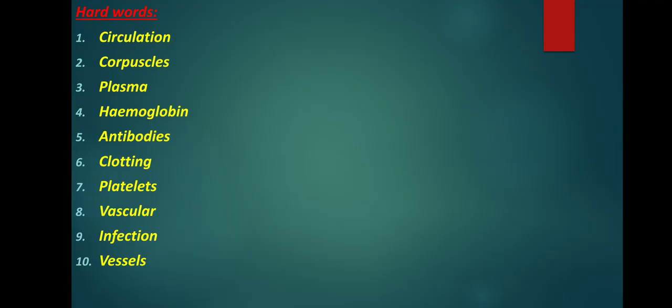Today I give 10 hard words. First one: circulation, corpuscles, plasma, hemoglobin, antibodies, clotting, platelets, vascular, infection, vessels. Once again: circulation, blood corpuscles, plasma, hemoglobin, antibody, blood clotting, platelets, vascular, infection, blood vessels.